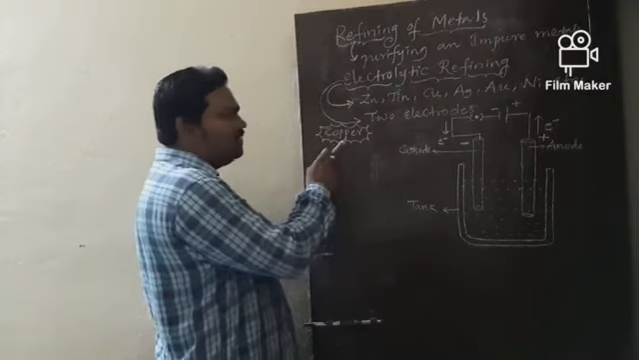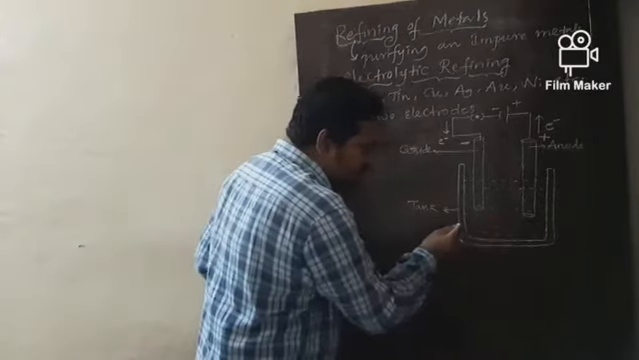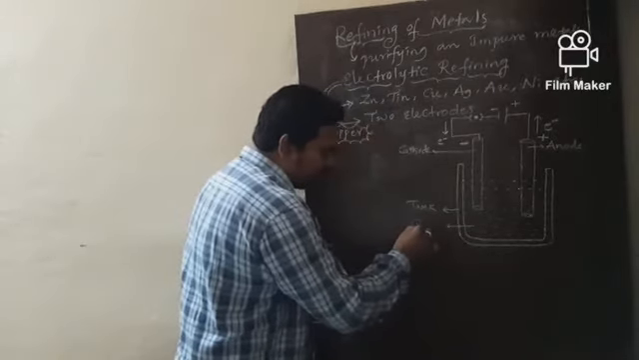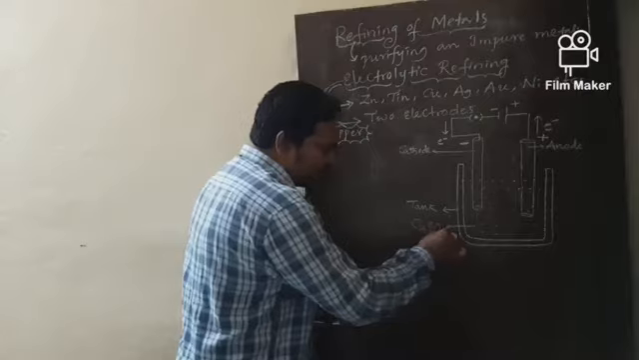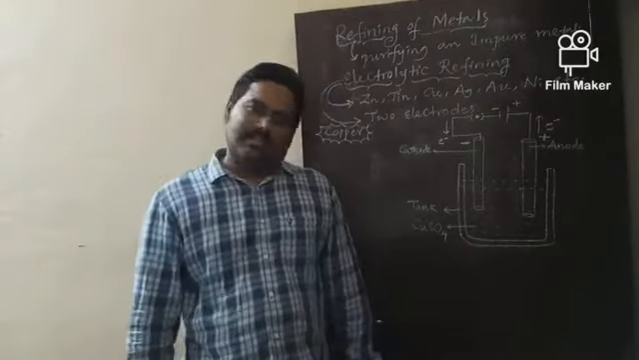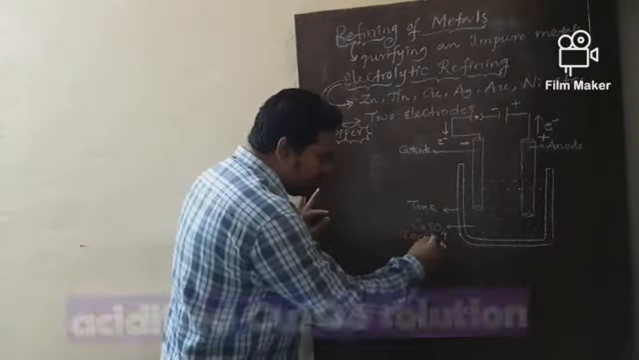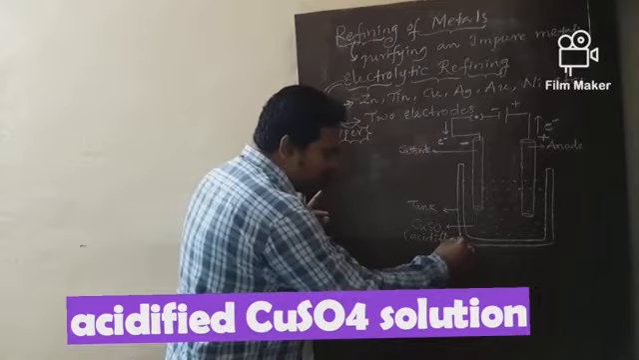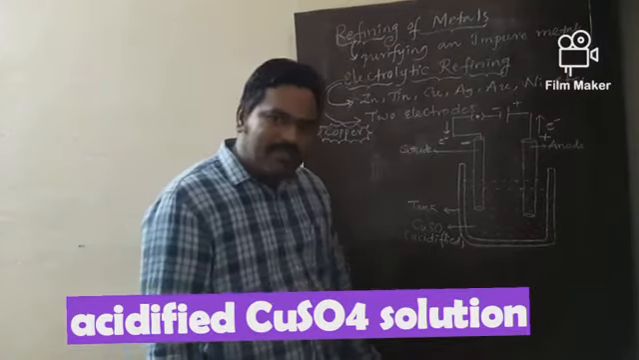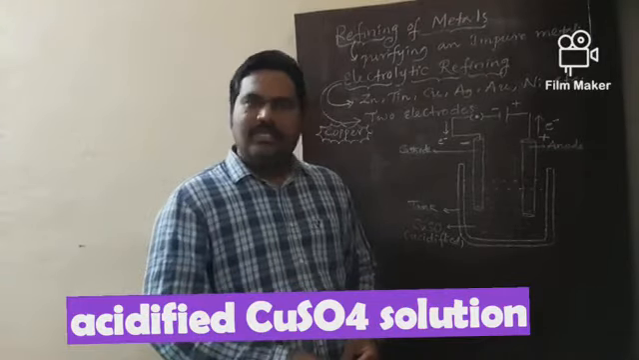And generally we are describing electrolytic refining of copper. The electrolyte must be made up of a salt solution. What is that salt solution? Copper sulfate salt solution, and this is acidified copper sulfate solution. Why are we adding acid to this copper sulfate? To increase the electrical conductivity.